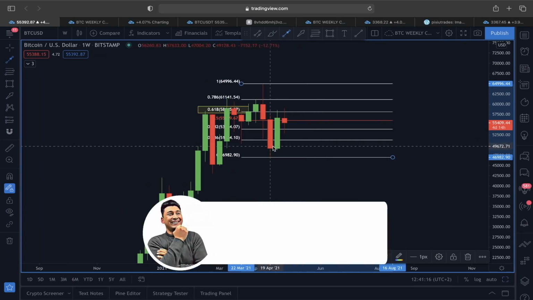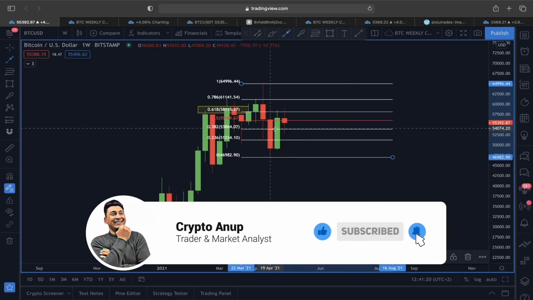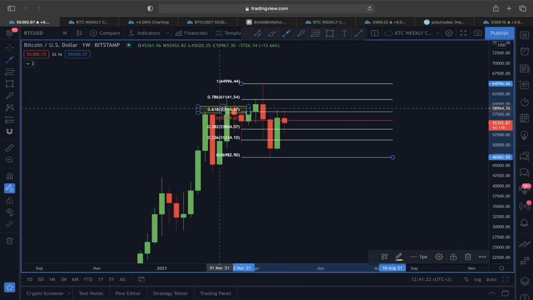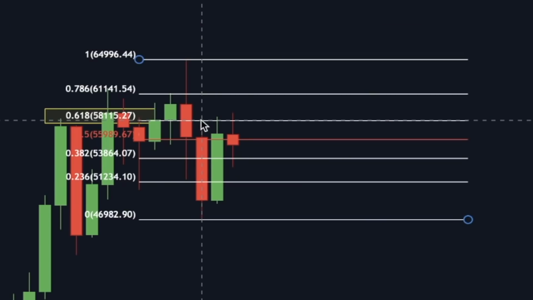So now for us, since we still have some more days left to close this week, what we want the price of Bitcoin to do is to break out of this 0.618 Fibonacci retracement level, which is also going to act as a strong resistance. So right now 58,100 is going to be one upward resistance line that the price of Bitcoin has to break